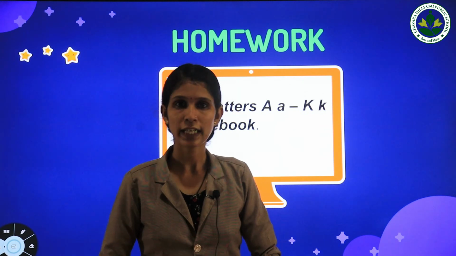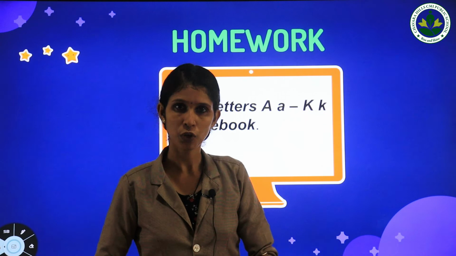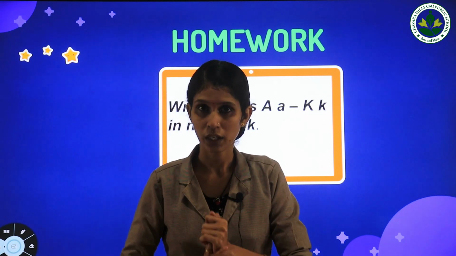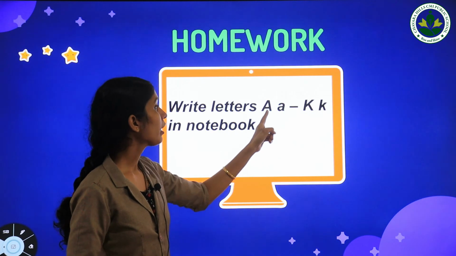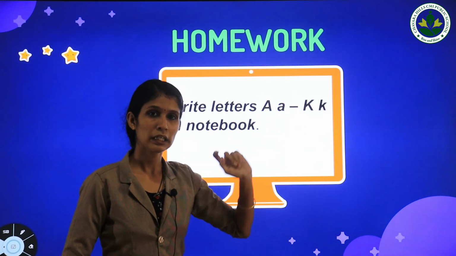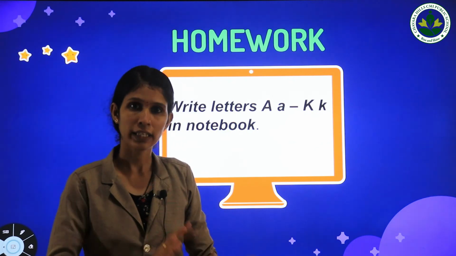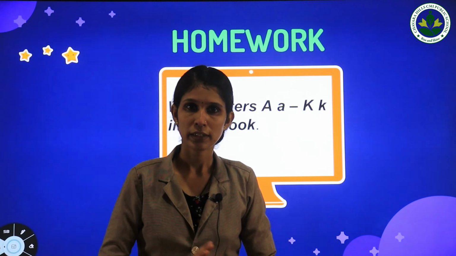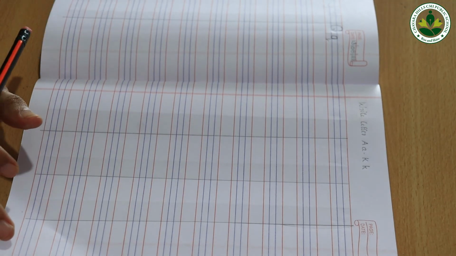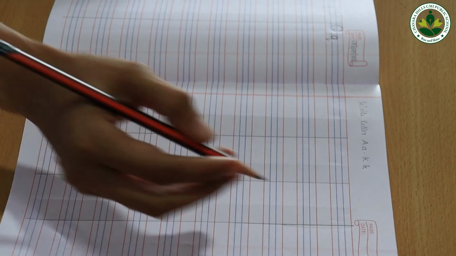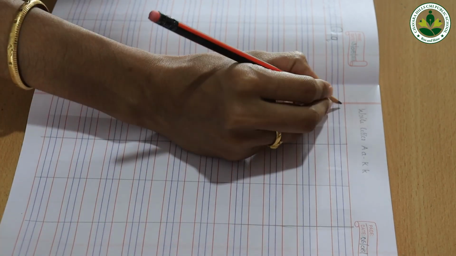So children, it's time to write letter A to K in your English notebook. So all of you take your English notebook and write capital letter A, small letter A to capital letter K and small letter K. Write letter A to K, both capital letter and small letter. First put the date here. Look at here children.